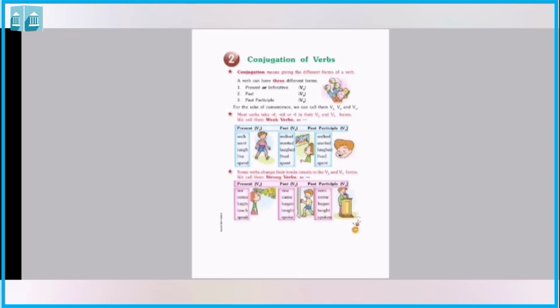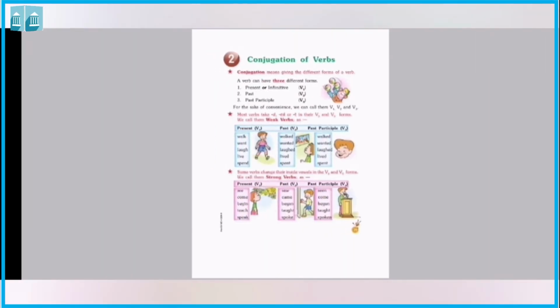Next example is drive. Drive is a present tense, D-R-I-V-E. And in past tense it will be drove, D-R-O-V-E. And in past participle it will be driven, D-R-I-V-E-N. Okay, so class, hope you understand weak verbs and strong verbs.